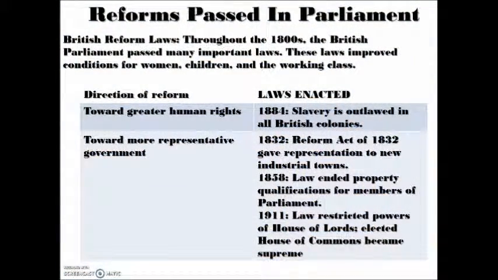Because of a lot of the negative effects of the Industrial Revolution, a lot of reforms were passed in Parliament. And they're called the British Reform Laws. There are too many laws to go into them in depth, but it's important to take a look about what laws were eventually passed to improve the rights of people living in cities or workers in factories. So there was a direction of reform. The first one would be greater human rights, slavery being outlawed in British colonies in the late 1880s.